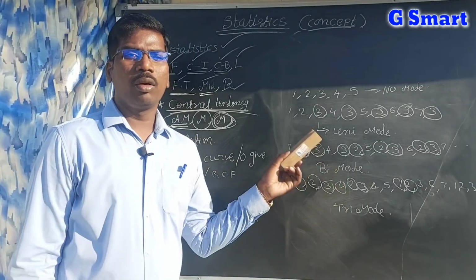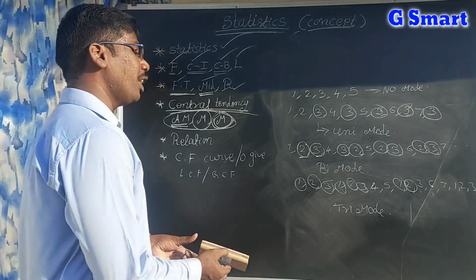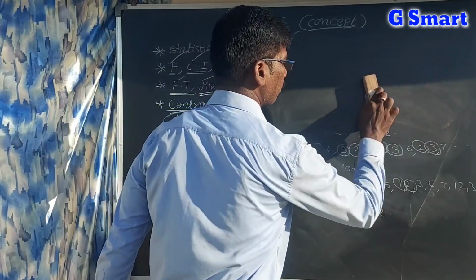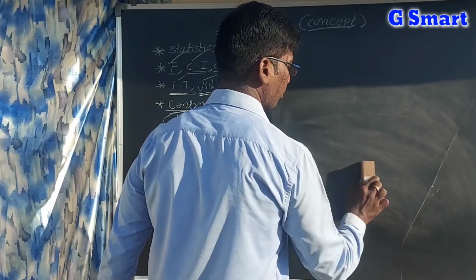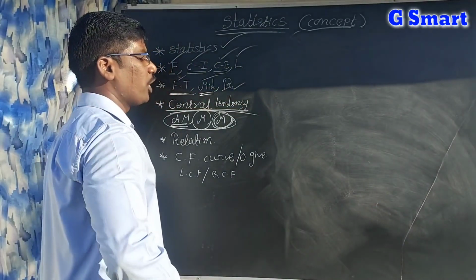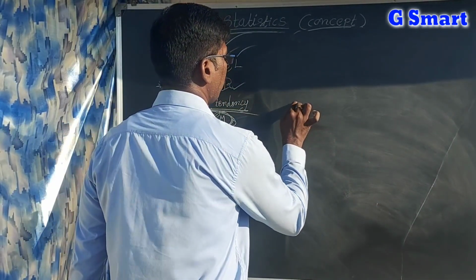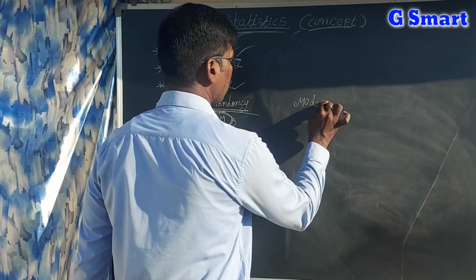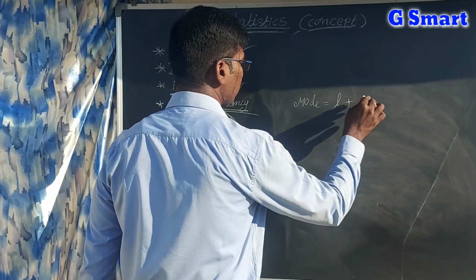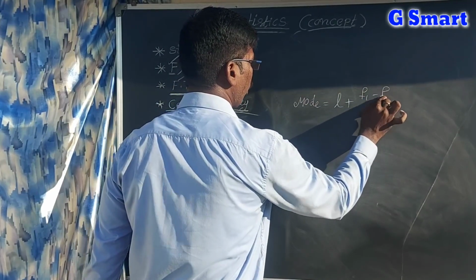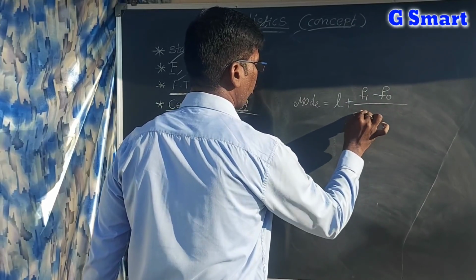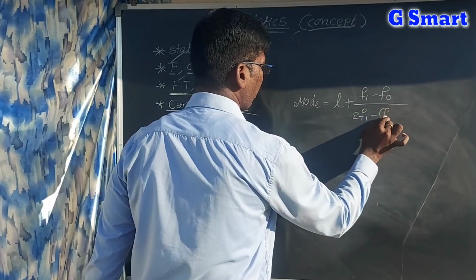These are the modes for ungrouped data. For grouped data, mode is equal to L plus F1 minus F0 by 2 F1 minus F0 minus F2, into H.